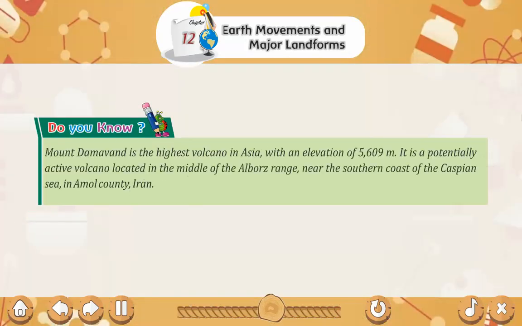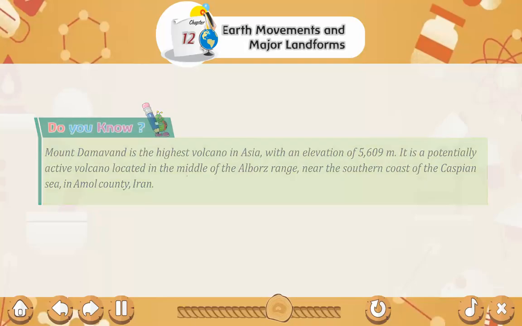Do you know Mount Damavand is the highest volcano in Asia with an elevation of 5,609 meters. It is a potentially active volcano located in the middle of the Alborz range near the southern coast of the Caspian Sea in Amol country, Iran.